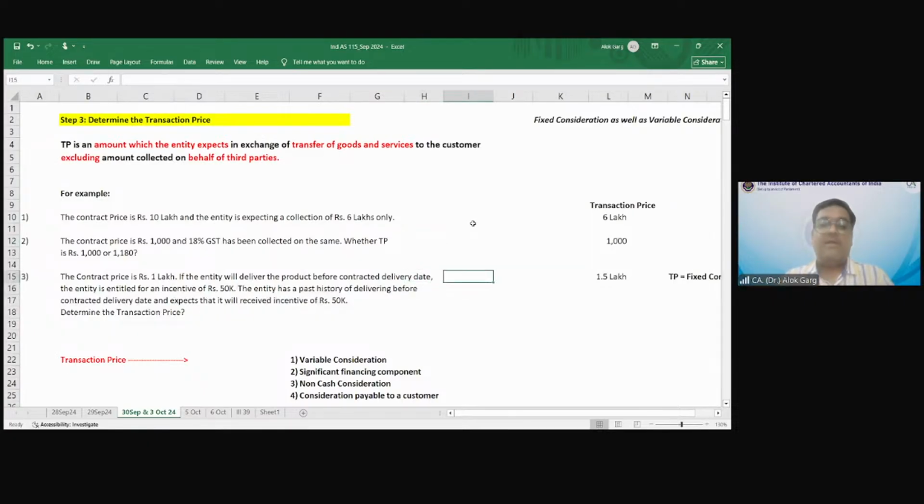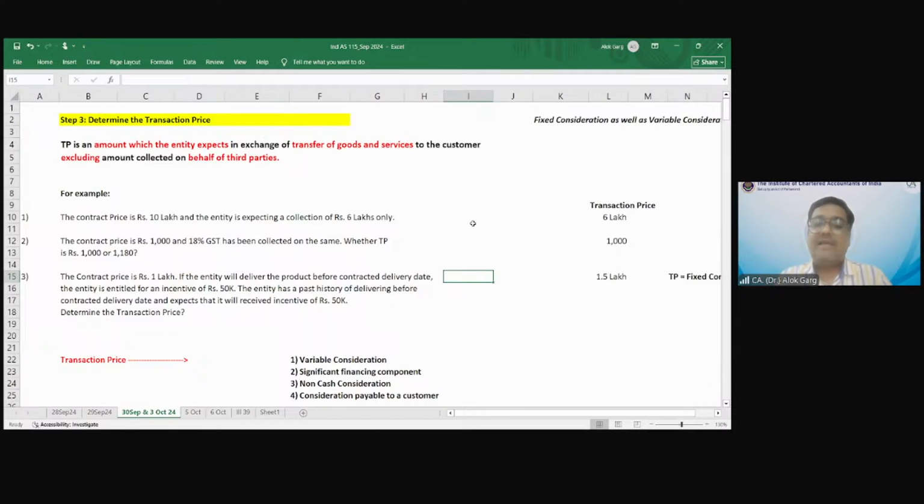Third example: the contract price is rupees 1 lakh, fixed consideration. If the entity delivers the product before the contract delivery date, the entity is entitled to an incentive of rupees 50,000.